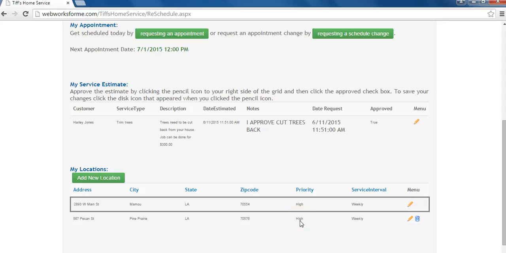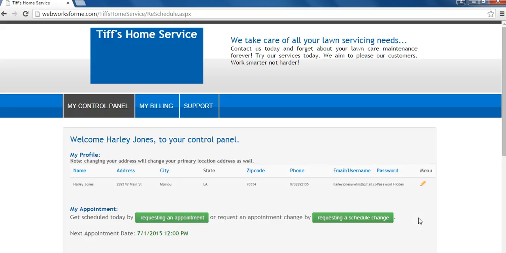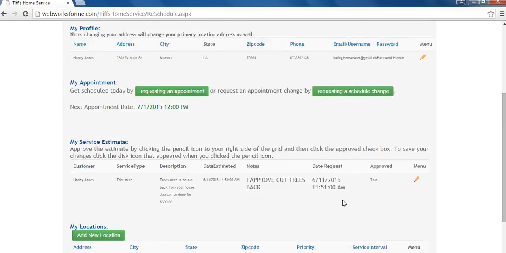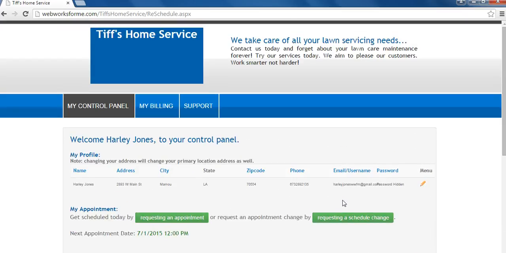If you would like to delete a location, click on the trash can icon next to the location you would like to delete. Scroll back down. The location has been deleted. Thank you for watching our help video on your control panel.